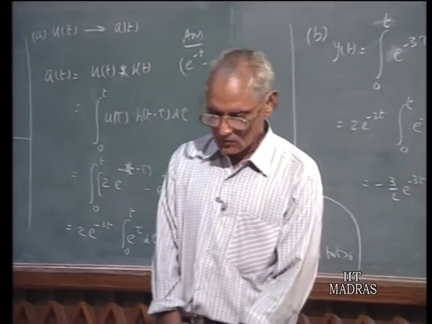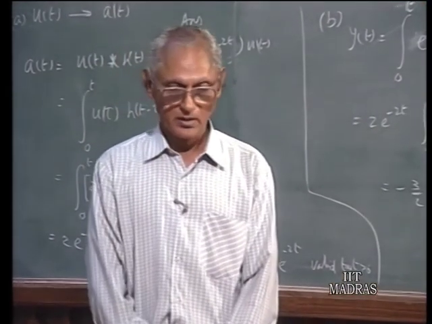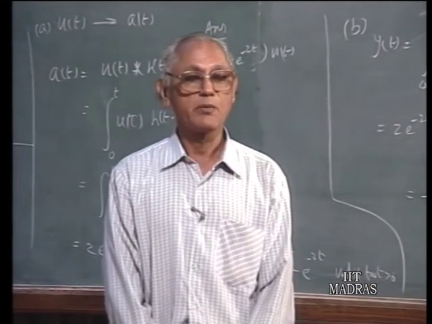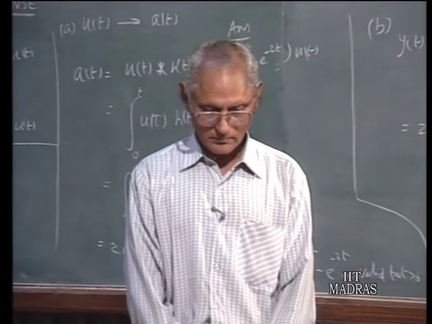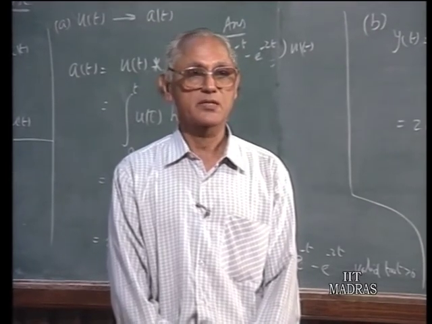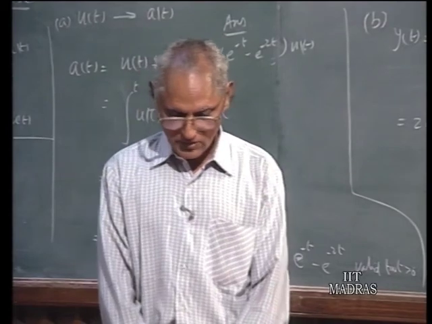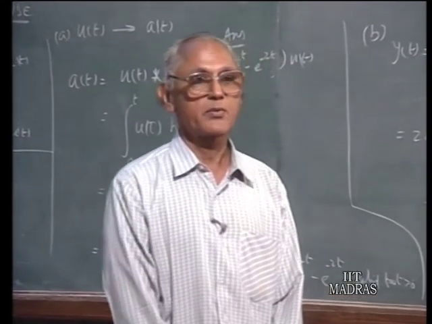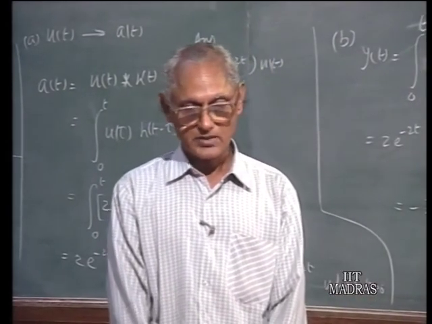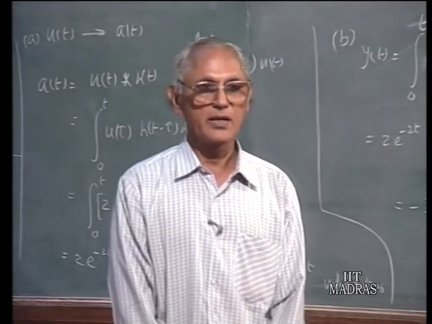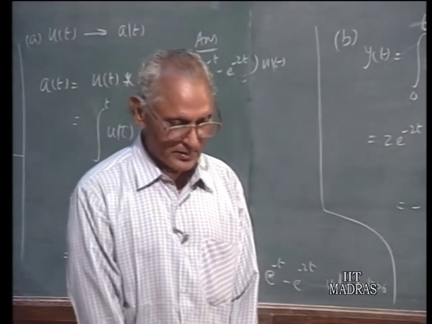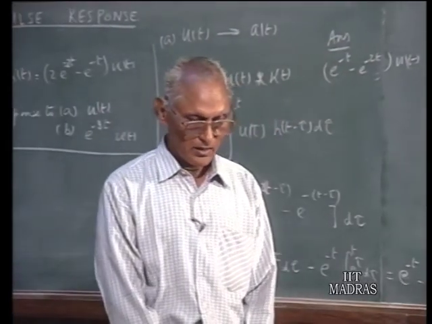Then we said equivalent information of the differential equation can be obtained through the system function concept H(s) or the frequency response function H(j omega). We will exploit these two particular functions when we are discussing the Laplace transformation and Fourier transform techniques at a later point of time. We also said that equivalent information can be provided by the impulse response method, impulse response h(t), or the step response a(t). We have looked at some detail only the impulse response as far as our previous discussion goes. A similar analysis can be given in terms of the step response as well.